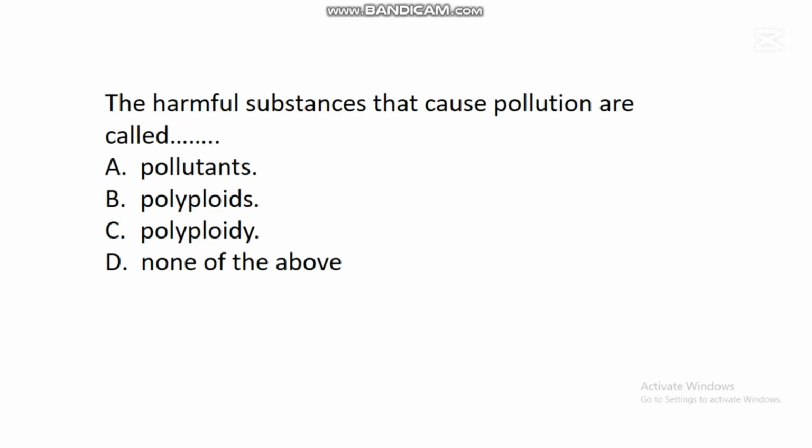The next question says, the harmful substances that cause pollution are called dash. A. Pollutants. B. Polyploids. C. Polyploidy. D. None of the above. In this question, the correct answer is A. Pollutants. So pollutants are those harmful substances that cause pollution.